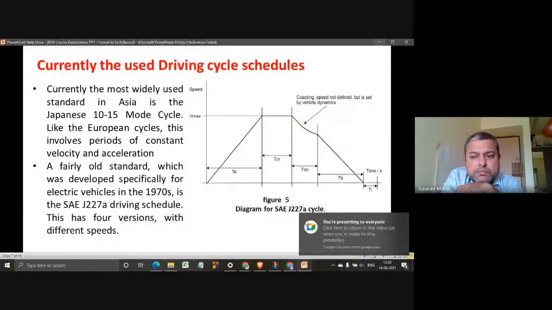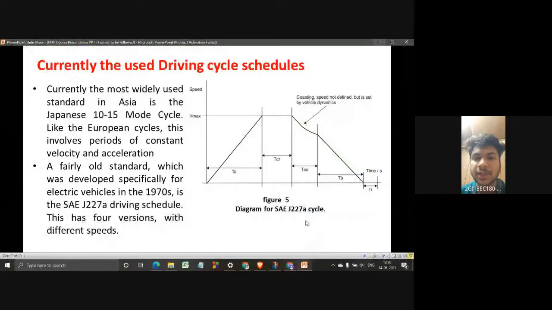Yes. So I am going to explain the currently used driving cycle schedules. The Japanese 10-15 mode cycle is the widely used standard cycle in Asia. Like the European cycles, it has constant speed and constant acceleration periods.